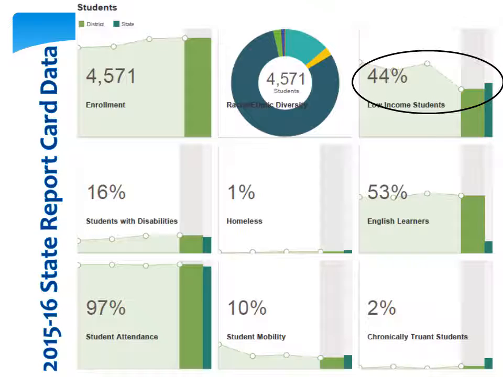It is something that is currently being reviewed by the state, as their number calculations are not accurately reflecting our community's low-income population. To give an example, last year our population numbers were 69%. You can see that due to the miscalculation, this year is showing up as 44%. That is inaccurate.